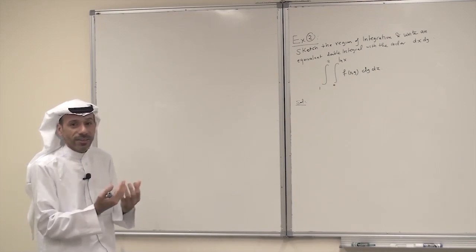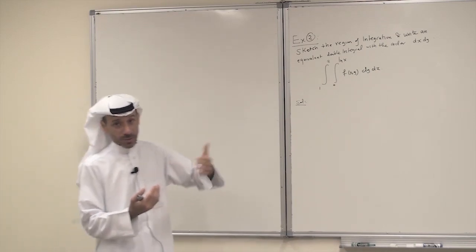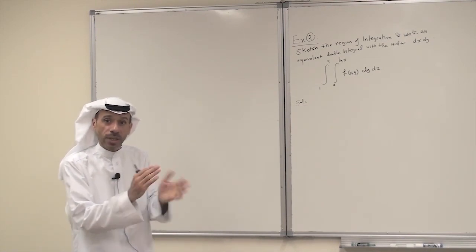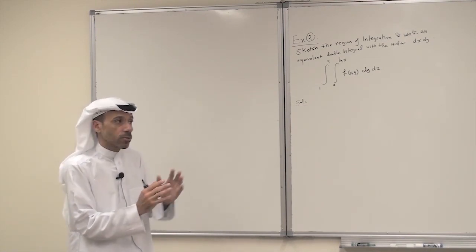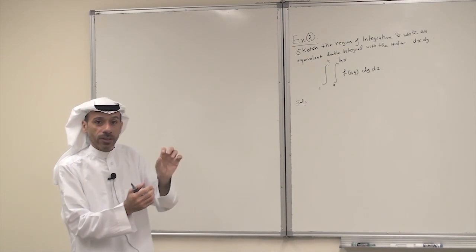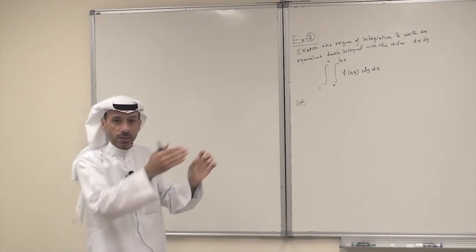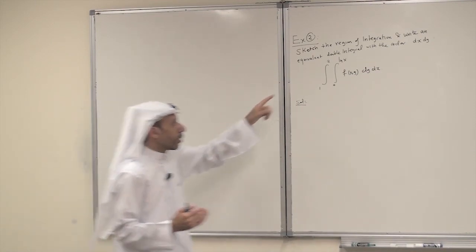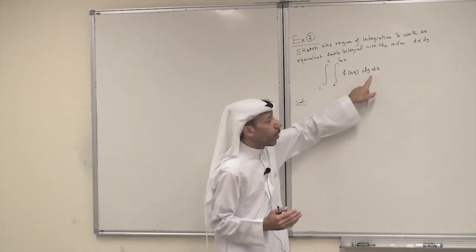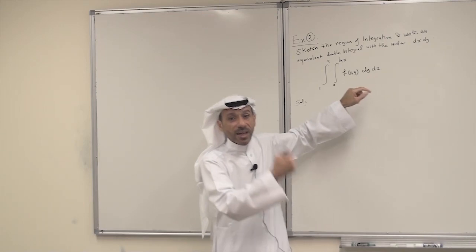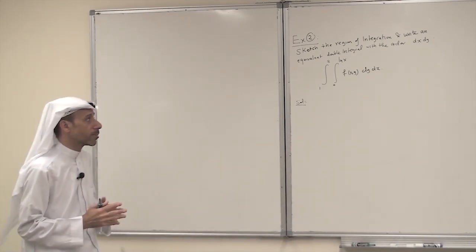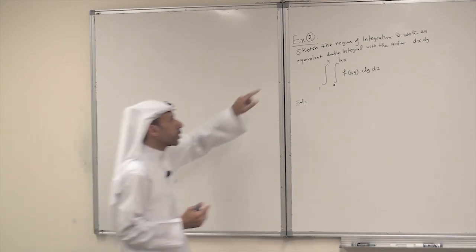Basically, implicitly, this says that many regions are both type 1 and type 2. So in that case, we can write the double integral as a type 1, dy dx, or as a type 2, dx dy. Here the double integral is given as a type 1. We need to write it as a type 2. This is the objective. For that, we have to sketch the region.